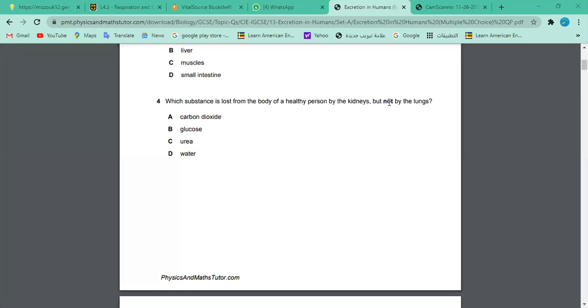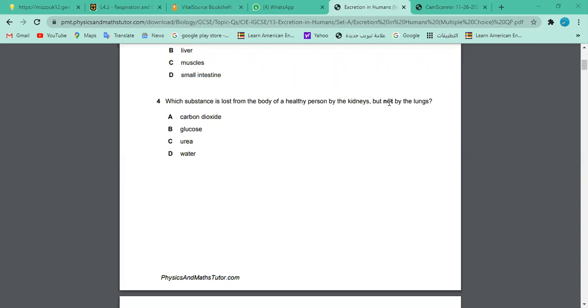Yes, Hamza? Sir, the right answer is urea, and glucose is reabsorbed, and so is water. Exactly. Okay, urea. You say urea, but not water. No, sir, it is also reabsorbed. Most of the water is reabsorbed, but part of it is in the urine. Urine is also water, but it contains urea as a major product that is basically excreted. Of course, urea is not excreted by the lungs, right? And glucose is not excreted by the lungs. That's true. Carbon dioxide, of course, is excreted.